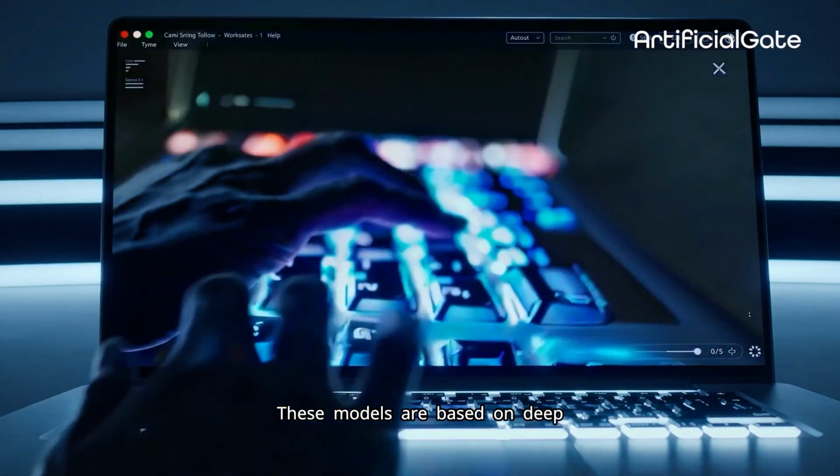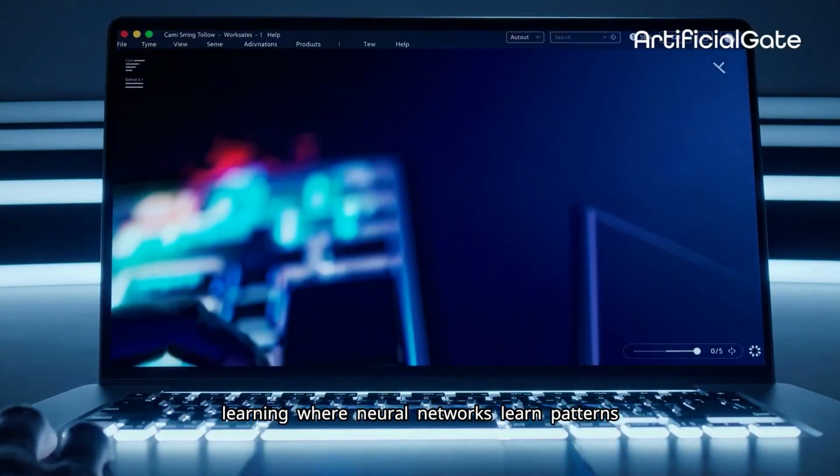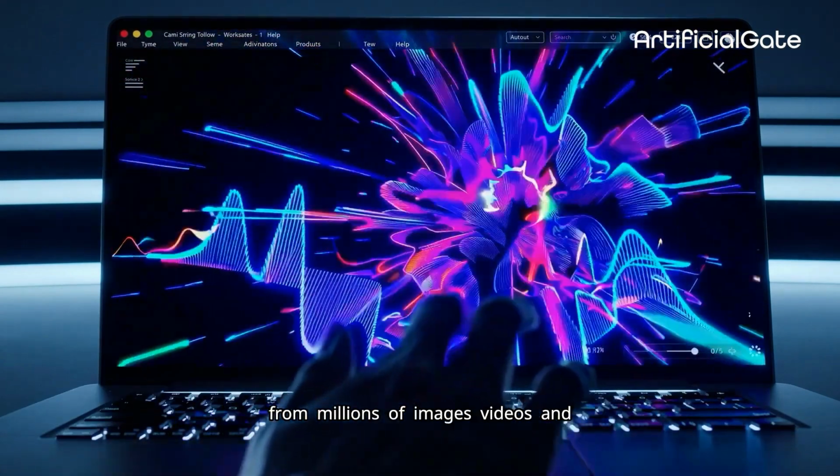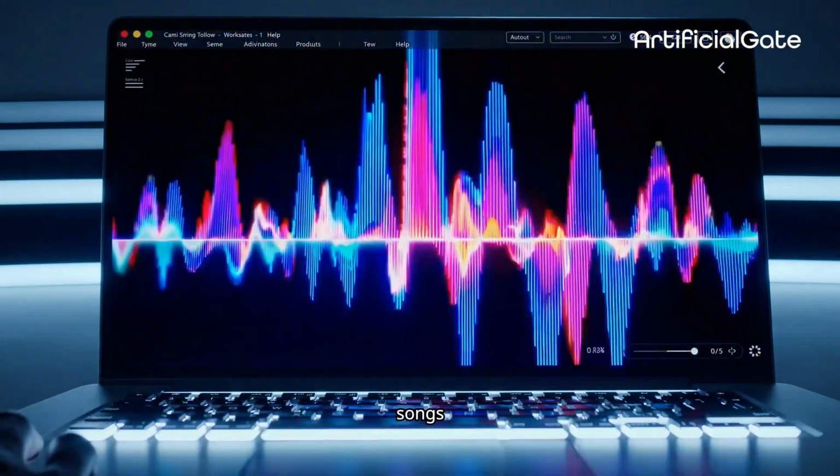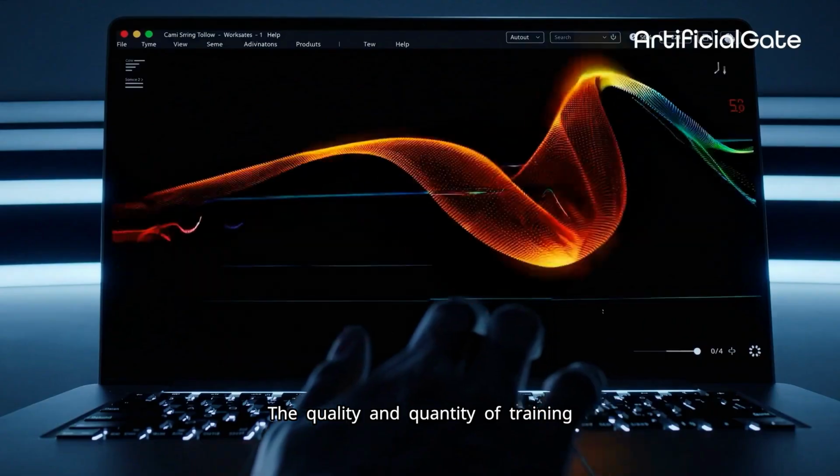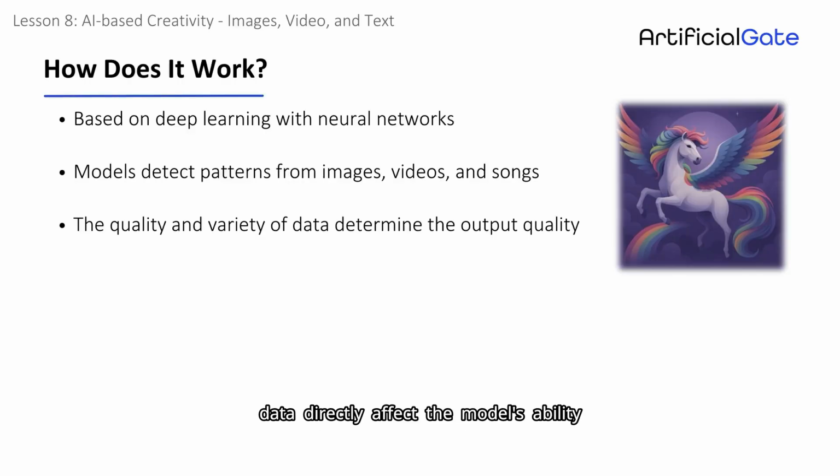These models are based on deep learning, where neural networks learn patterns from millions of images, videos, and songs. The quality and quantity of training data directly affect the model's ability to generate reliable and diverse content.